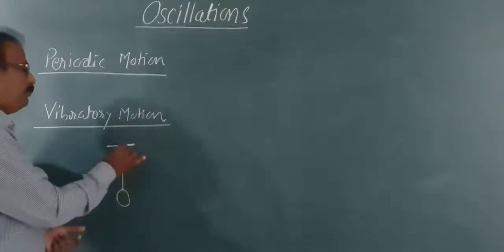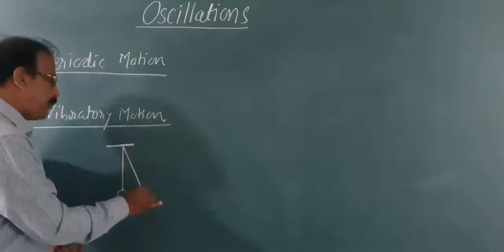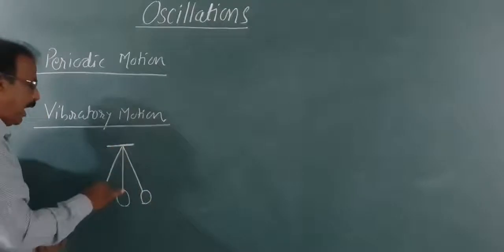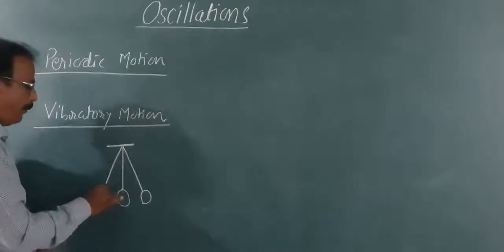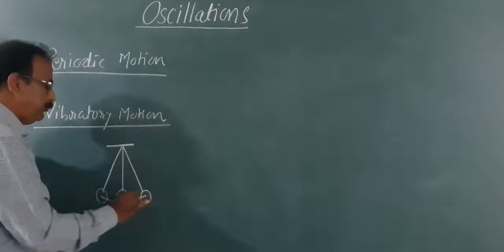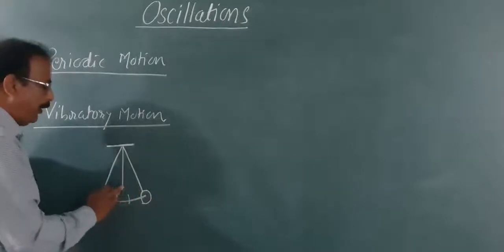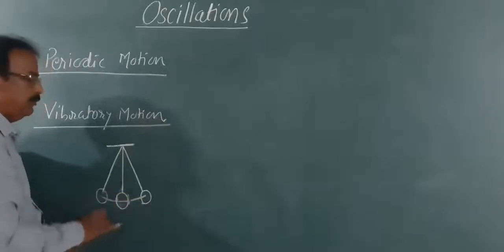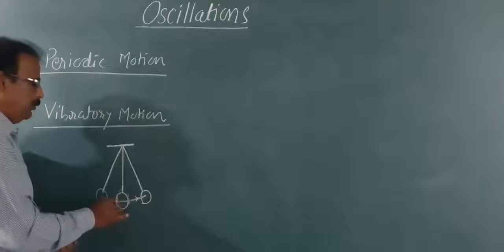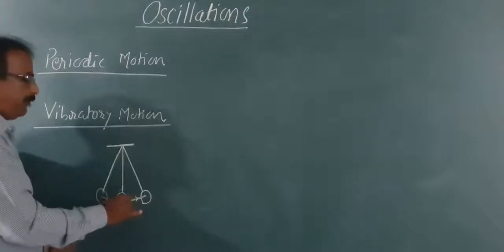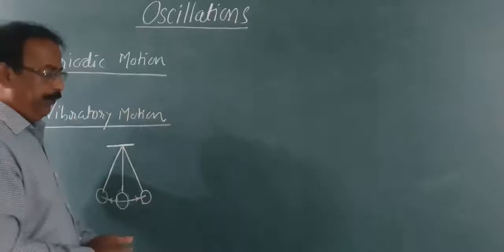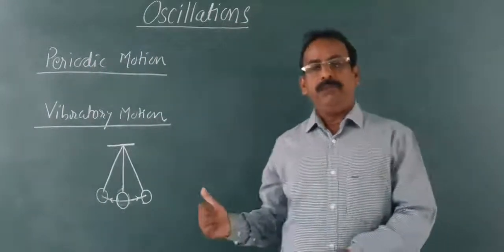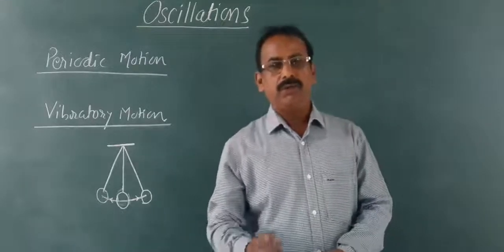If we disturb the bob of the simple pendulum from its rest position, then we observe that this bob moves to and fro about its rest position, which is called mean position. This type of motion is a vibratory motion or oscillatory motion.